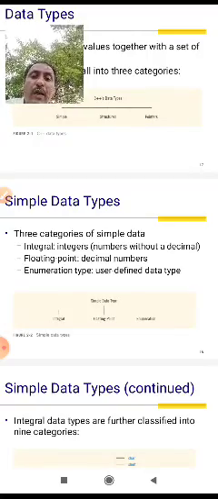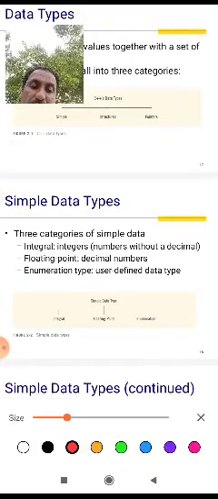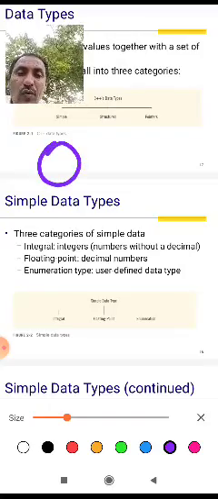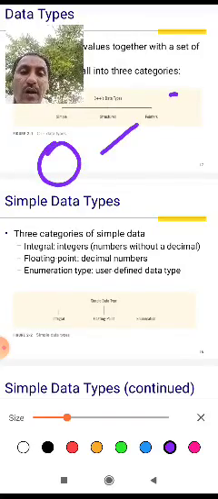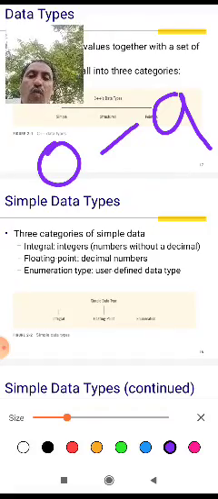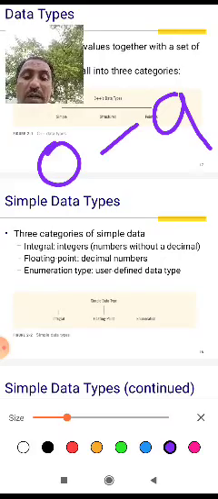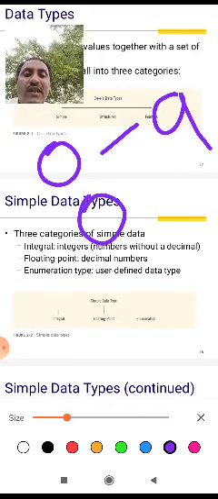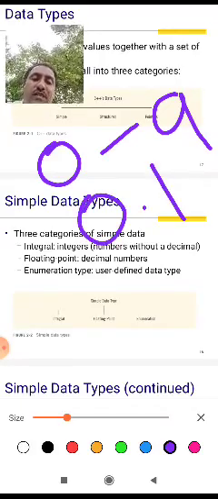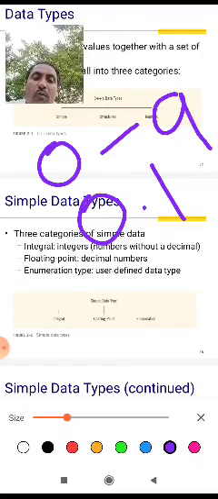Integer, it's 0 to 9. Floating points, decimal numbers; a decimal number has point values.